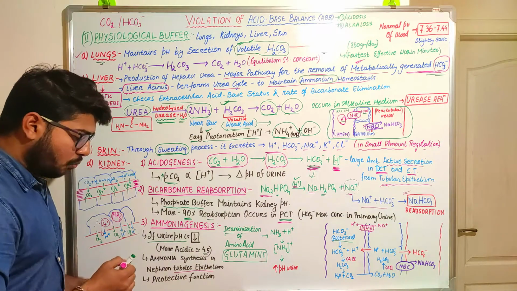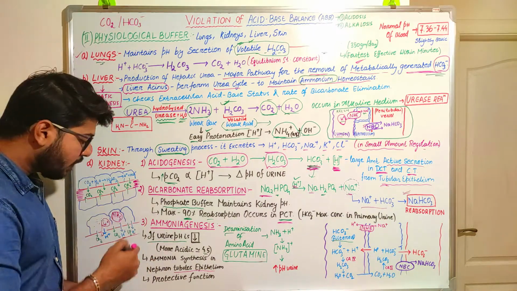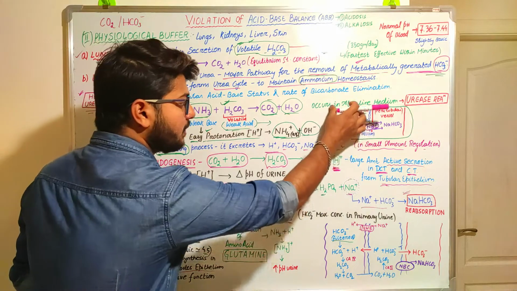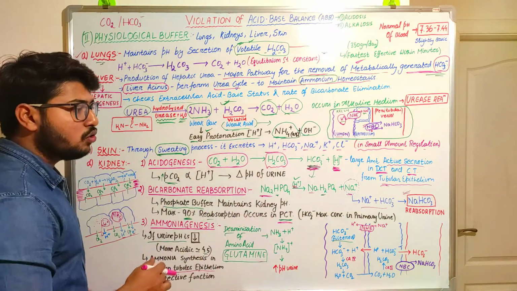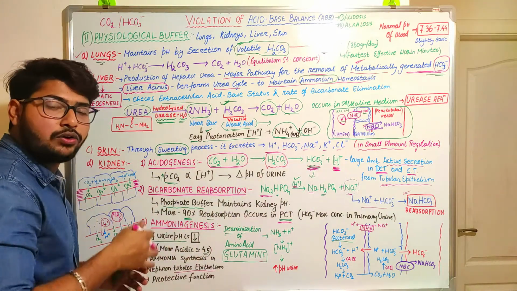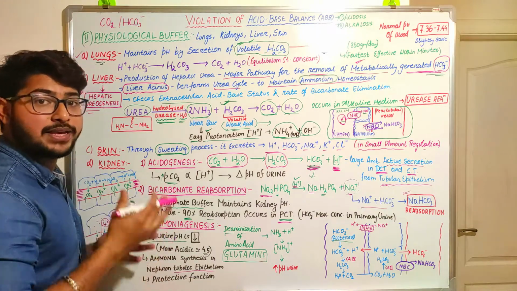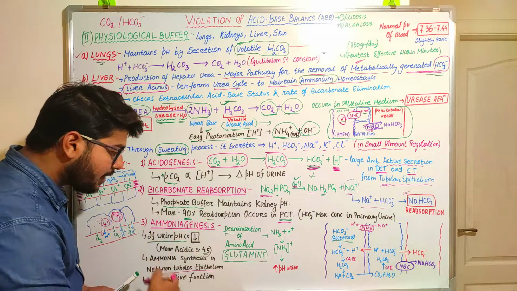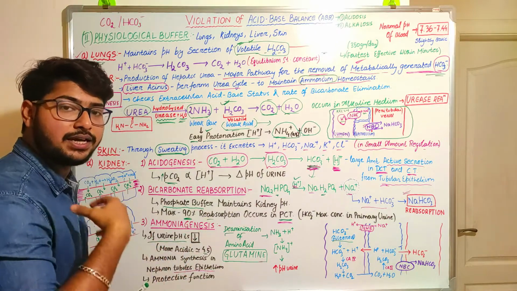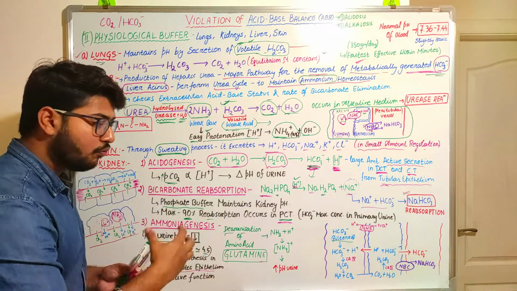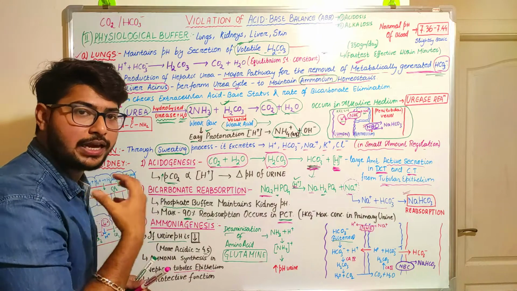This ammonia will be produced into the lumen, where there will be urine. So in the lumen it is going to get transformed into a form that will provide a basic condition, because this condition arises when there will be acidic pH of the urine. So our body needs to make it basic.